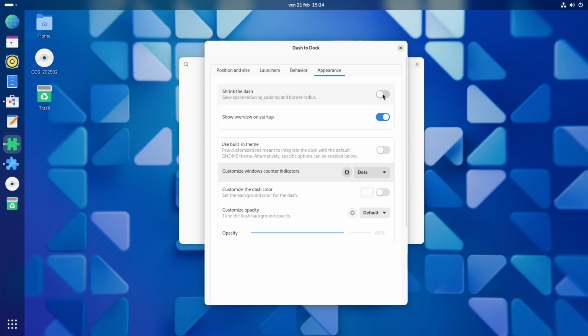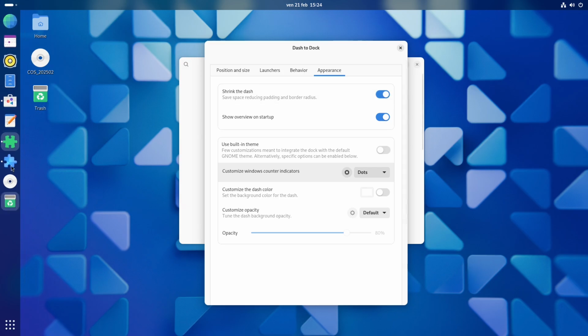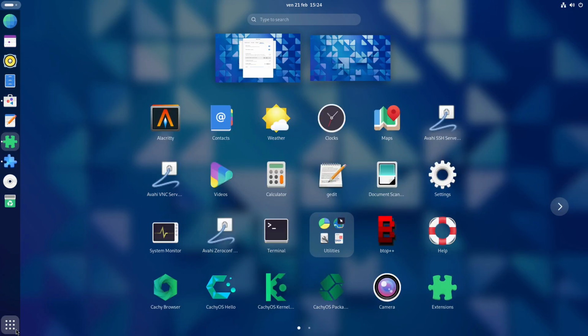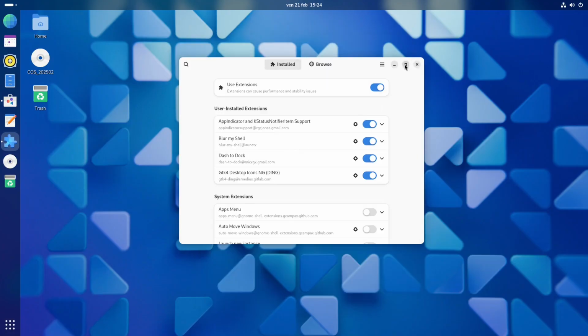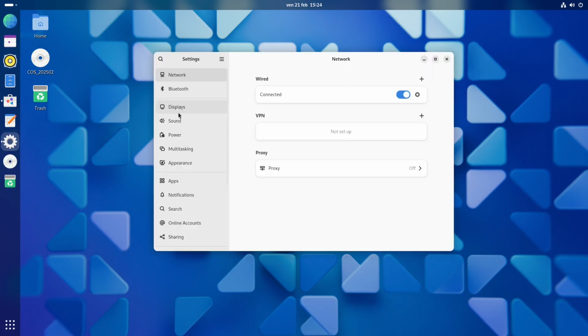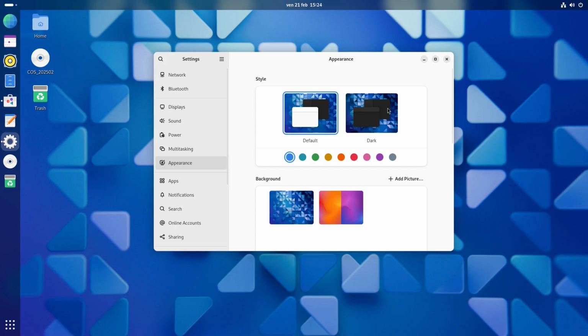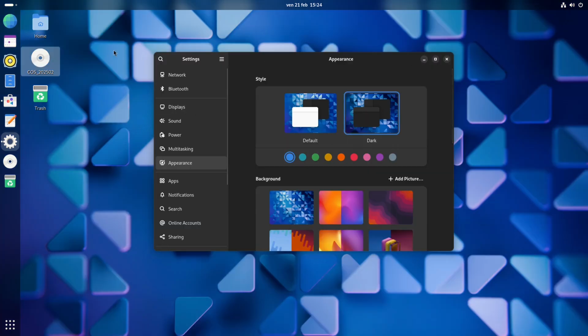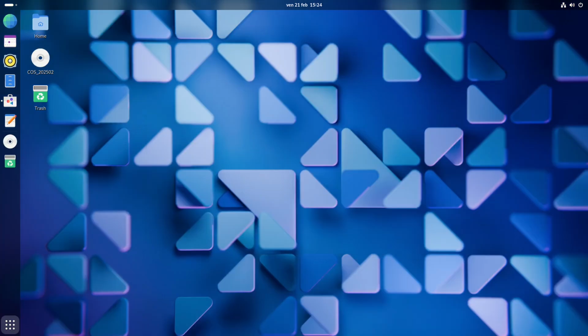You can also shrink the dash if you want. I like it to be like this, more shrunk. And this is basically it. There's nothing left to do to personalize the distro like Ubuntu. You can open the settings and enable the dark mode. I like the dark mode way more than the light mode. And as the finishing step, I'm going to install the default Ubuntu wallpaper, which I really do like.